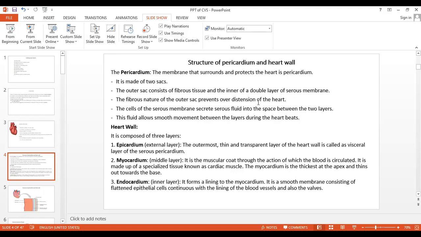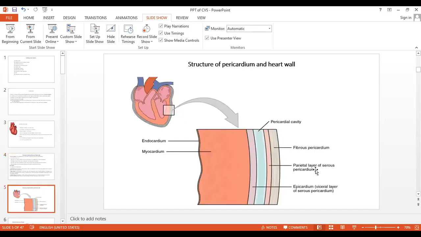This is due to what? It prevents the distension of the heart, that is, the enlargement or bulging of the heart. And the serous membrane is again of two layers. Inside it, the cavity is there. In that cavity, serous fluid is secreted by these cells to allow smooth movement during the contraction of the heart, or during the cardiac cycle, or beating of the heart. Okay, are you getting this one, all of you? Now this is the diagram.